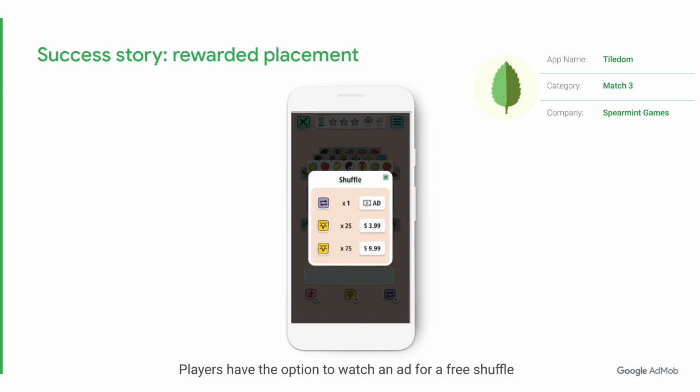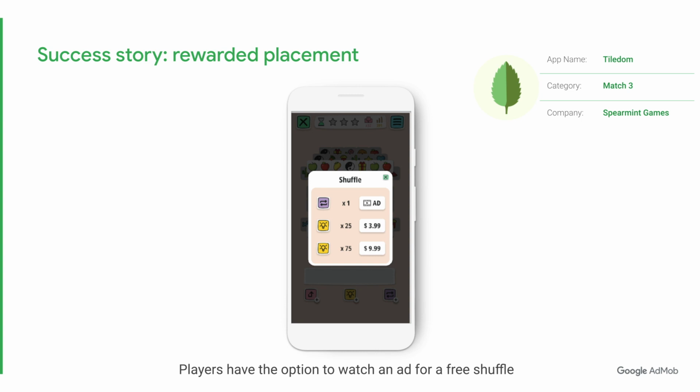Spearmint has a global audience. As such, setting up waterfalls and eCPM floors for every country was very time-consuming. That is why they decided to test Open Bidding on their Tiledom game. After seeing great results, they migrated all their games to Open Bidding. As a result, they also saw an increase in reward video eCPM by 50%.